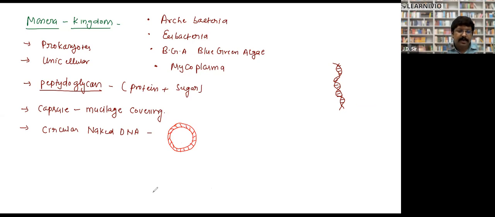And the second important thing: in human DNA or any other eukaryotic DNA, the DNA is associated with some protein, and we call this protein histone. We'll study histone protein in later classes. In bacteria, or we can say in Monera, DNA is not associated with any protein. They are naked. Clear? Write it down. In Monera, DNA is not associated with any protein.